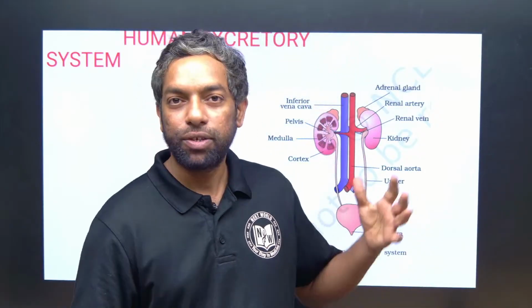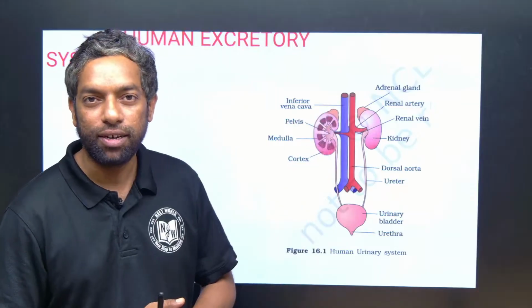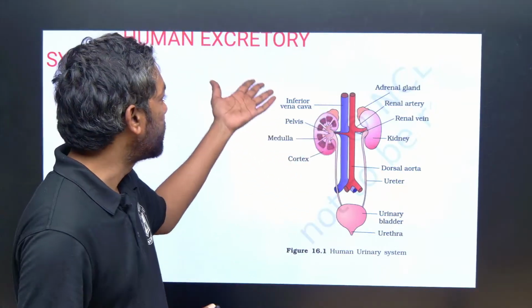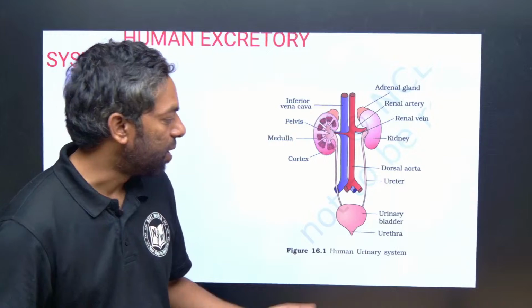So we are going to discuss what is excretion and what is the human excretory system. What is excretion?